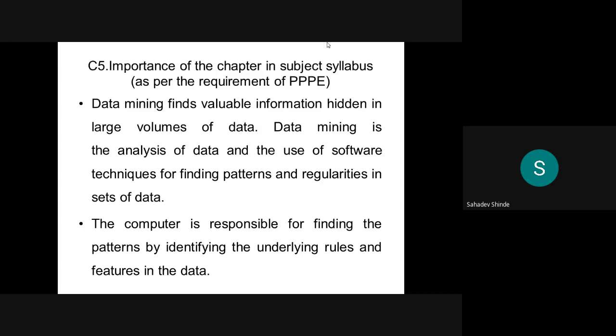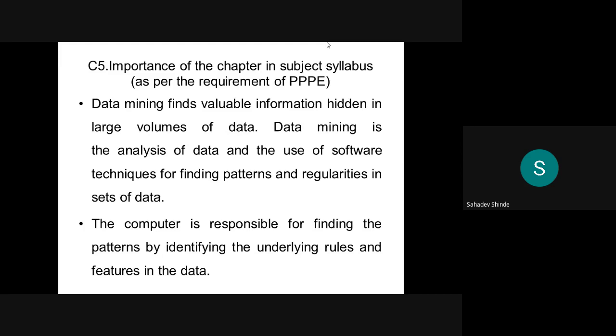Data mining is the analysis of data and the use of software techniques for finding patterns and regularities in sets of data. Means we are going to analyze the data by using software techniques. Software techniques means we have some tools.